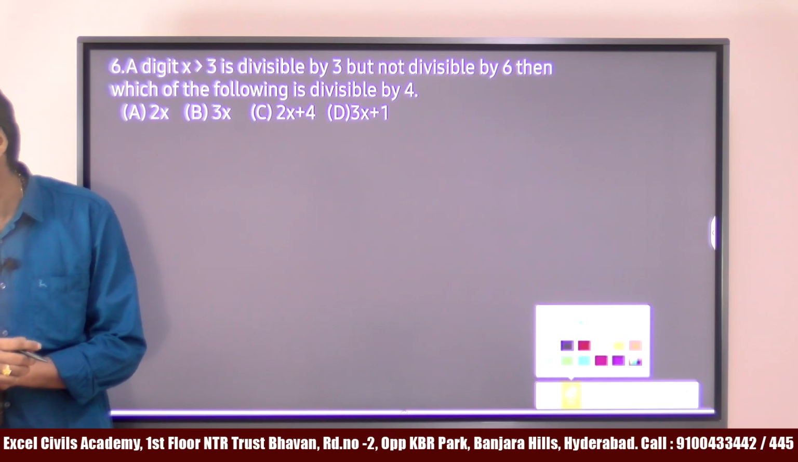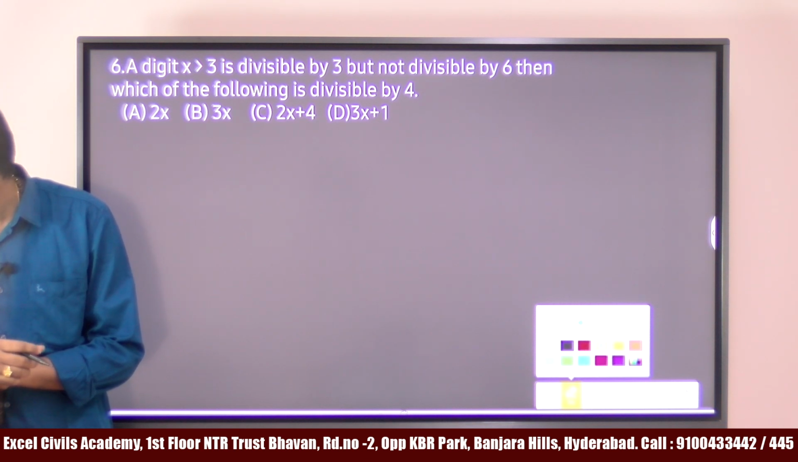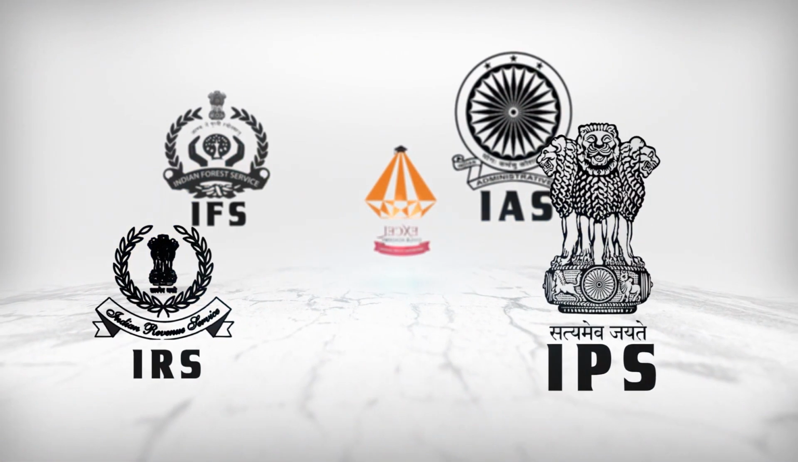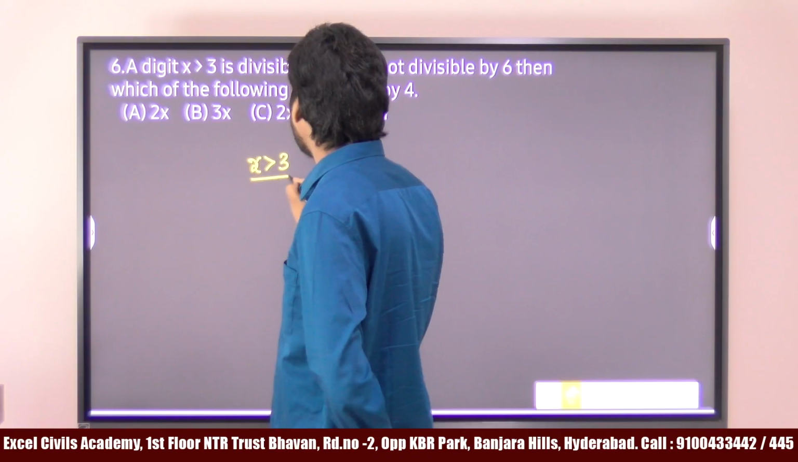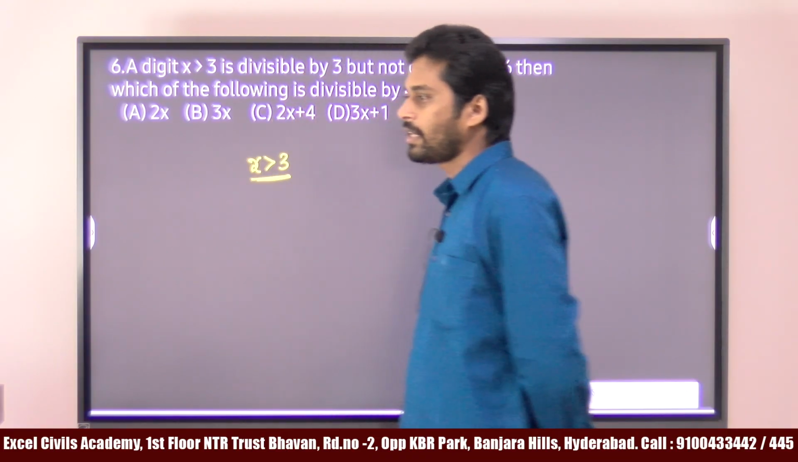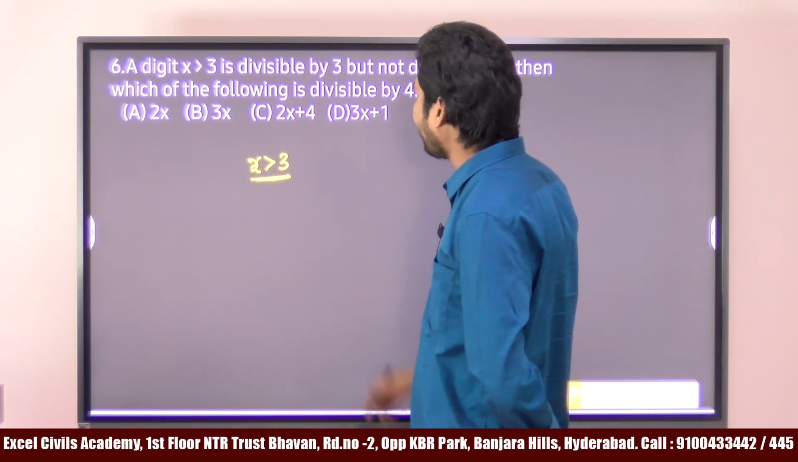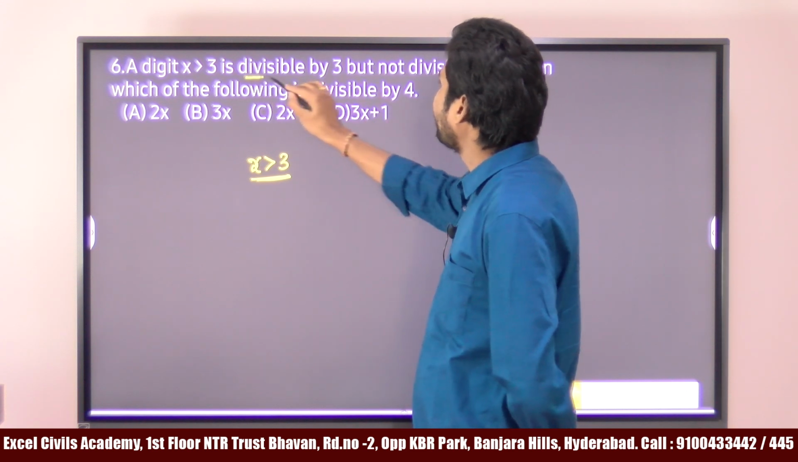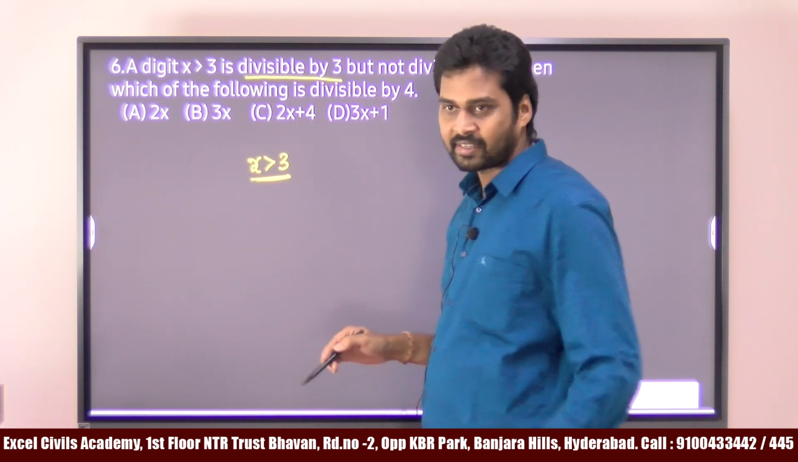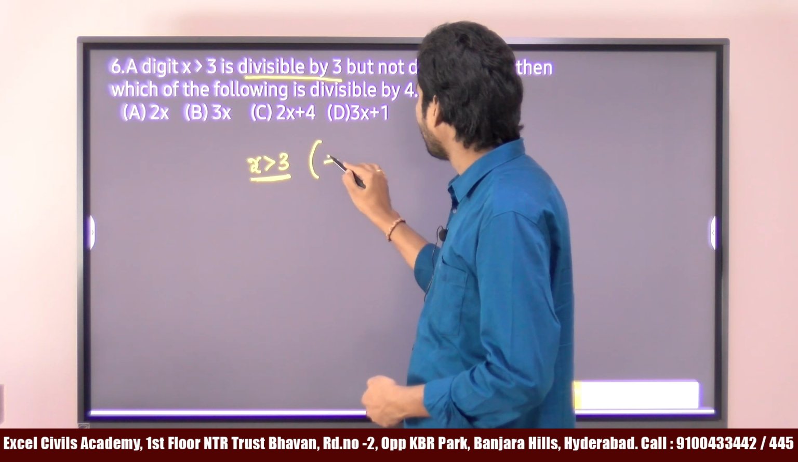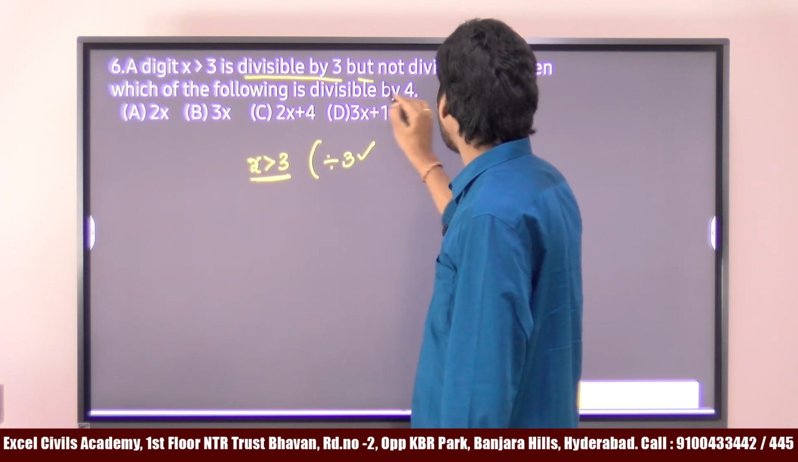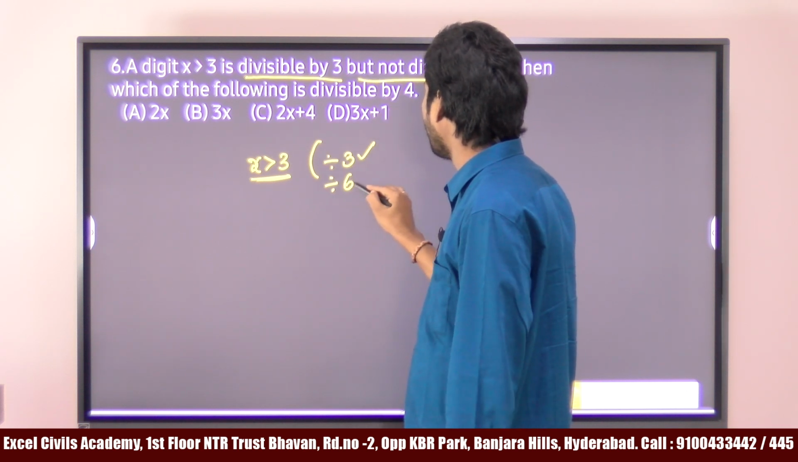A digit x greater than 3 is divisible by 3 but not divisible by 6. Then which of the following is divisible by 4? Please, all of you try to answer the question. It is given that x is greater than 3. Greater than 3 means that it can be 4, 5, 6, any value. But there are conditions. What is the condition? It should be divisible by 3, and another condition is that x must be divisible by 3 but not divisible by 6.